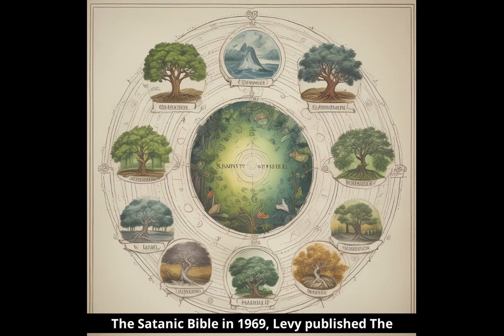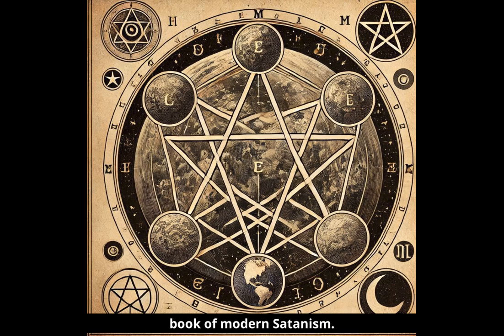The Satanic Bible. In 1969, LaVey published the Satanic Bible, which became the standard book of modern Satanism. The book combines LaVey's personal philosophy of emphasizing individuality, materialism, and strength, with occult elements and rituals and magic from various sources.